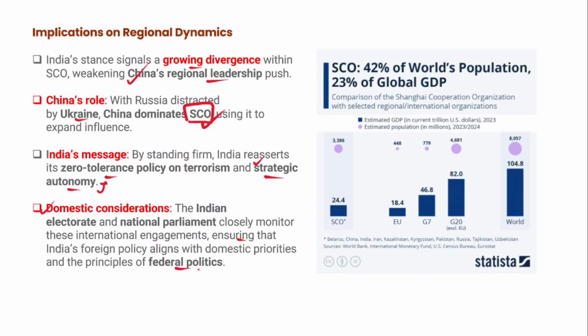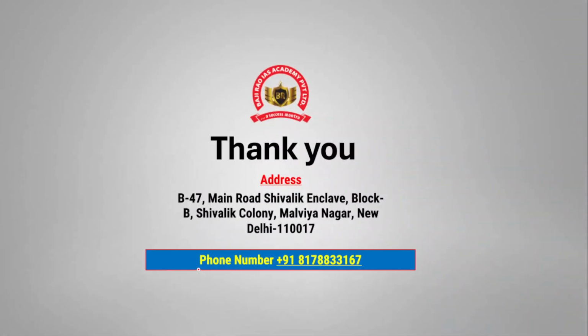I hope you have understood this, and whatever the defense minister has done in the Shanghai Cooperation Organization meeting is something that we should welcome. Because the Shanghai Cooperation Organization, as a regional organization, must condemn terrorism in any form. It should also condemn cross-border terrorism as well.